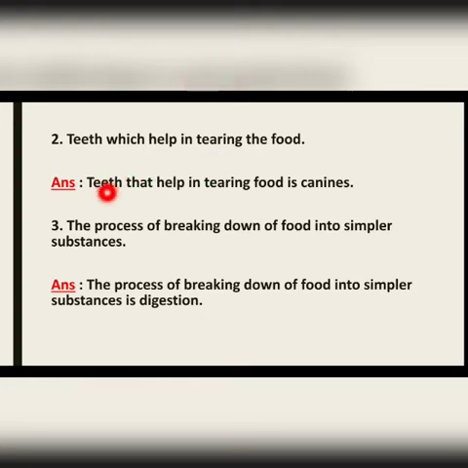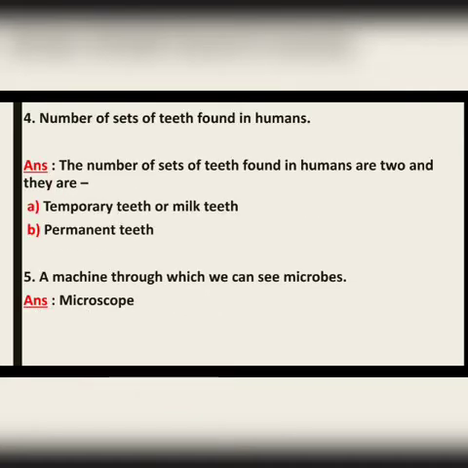The answer will be, teeth that help in tearing the food is canines. Then the third one, the process of breaking down of food into simpler substances. The answer is digestion.